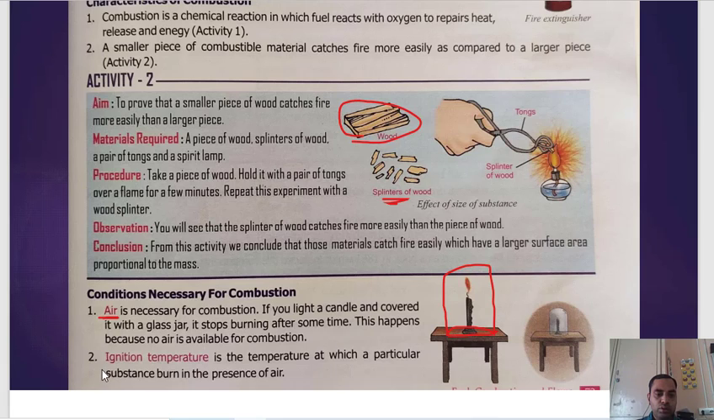Next, ignition temperature, which we have already talked about. It is the minimum temperature at which a particular substance burns in the presence of air. For different substances, the value of ignition temperature will vary, but it is the minimum temperature at which any substance starts burning in the presence of oxygen.